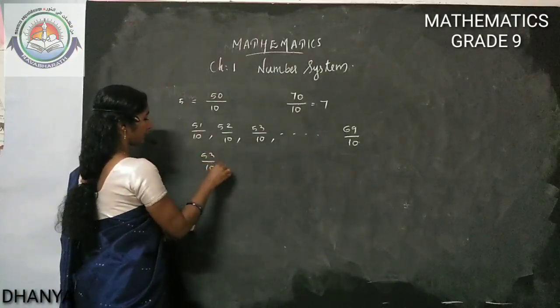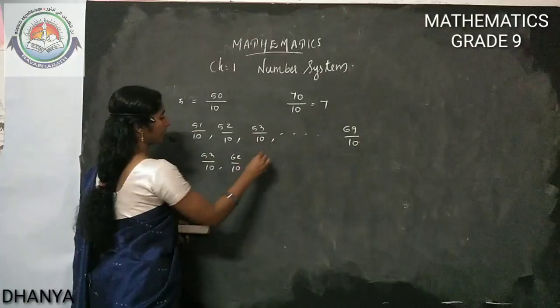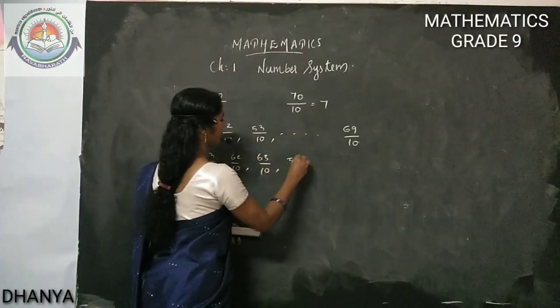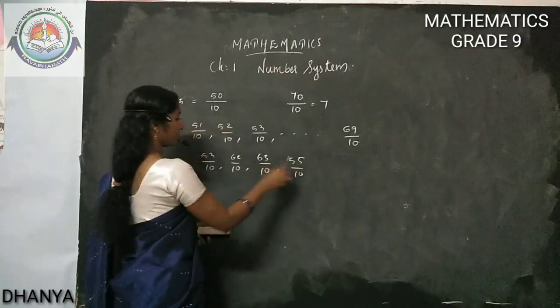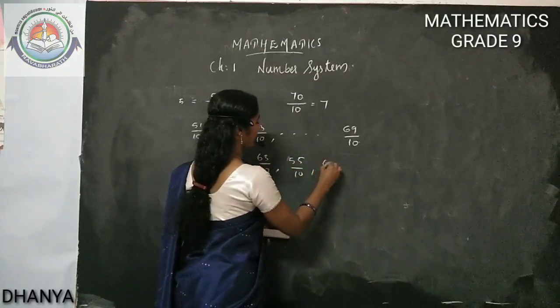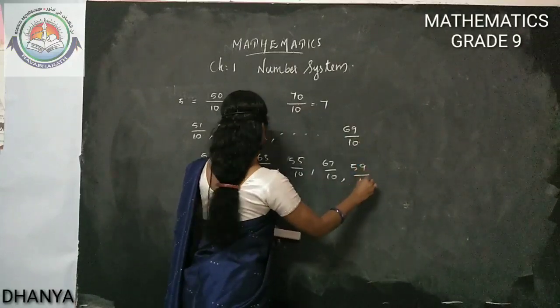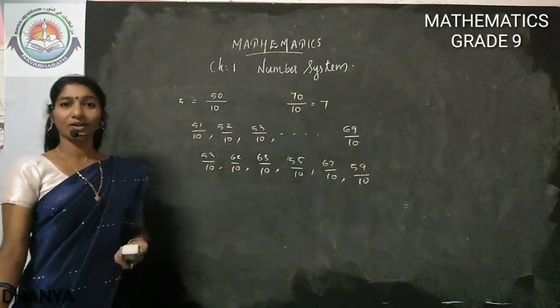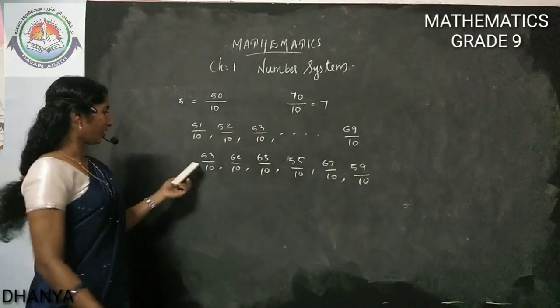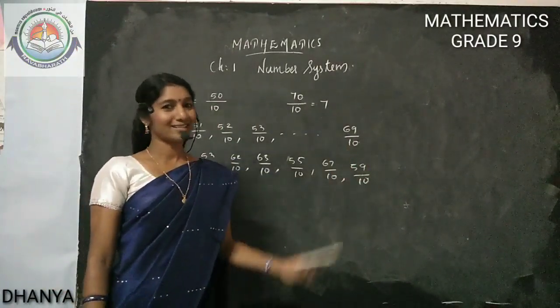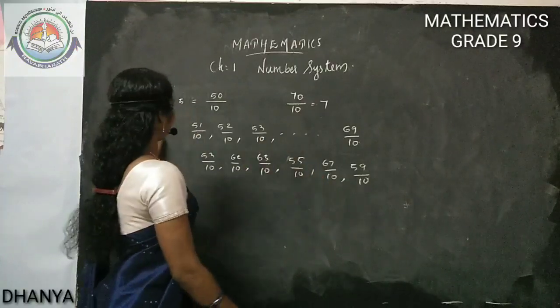53 by 10 I wrote. 62 by 10 I wrote. 63 by 10 I wrote. 1, 2, 3. 55 by 10. 1, 2, 3, 4. Then 2 more are required. 67 by 10. 59 by 10. We need only 6 numbers. So 1, 2, 3, 4, 5, 6 numbers we inserted. Nice. Now like this question. Then next question.